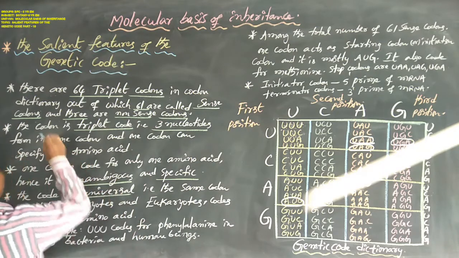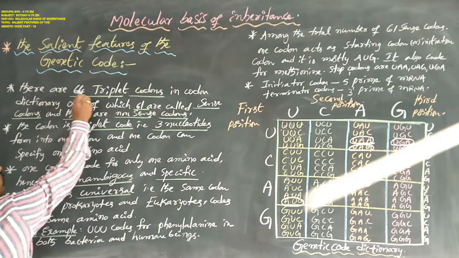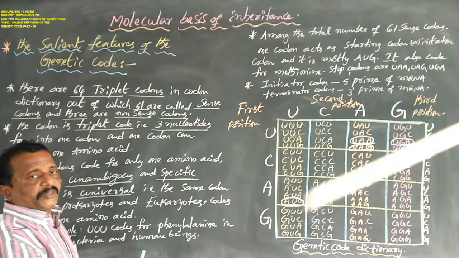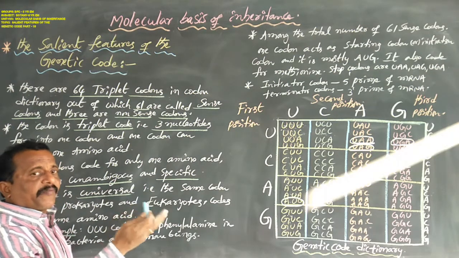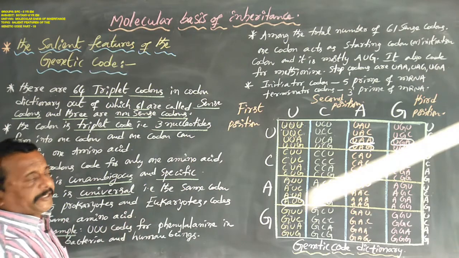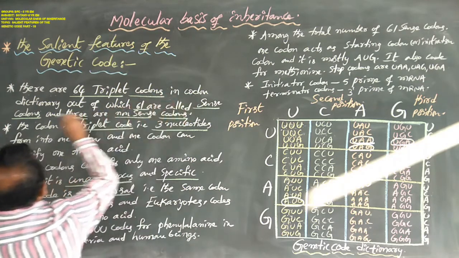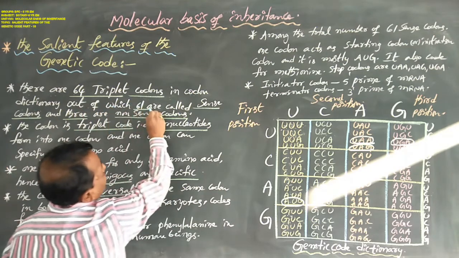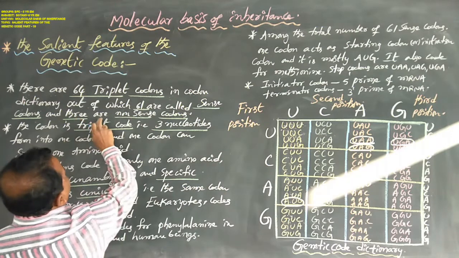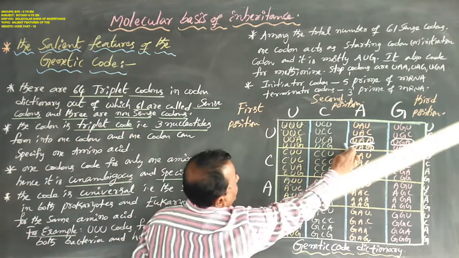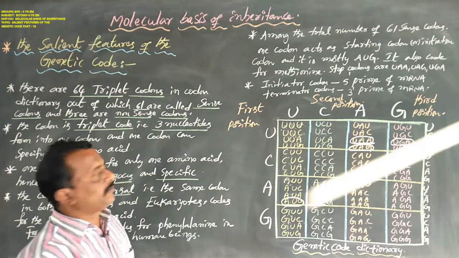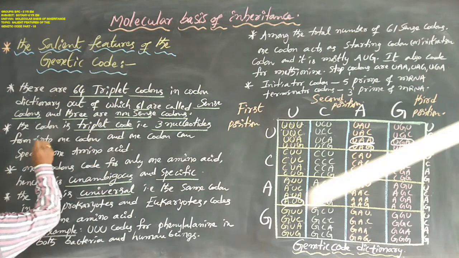Once again, there are 64 triplet codons. A codon is made up of 3 nucleotides. That is, triplet codons in the codon dictionary, out of which 61 are called sense codons and 3 are nonsense codons.